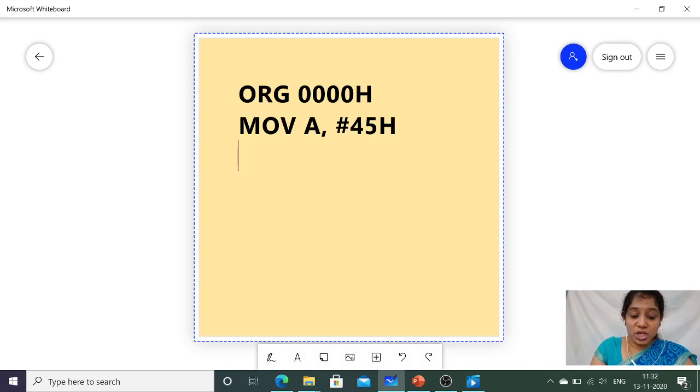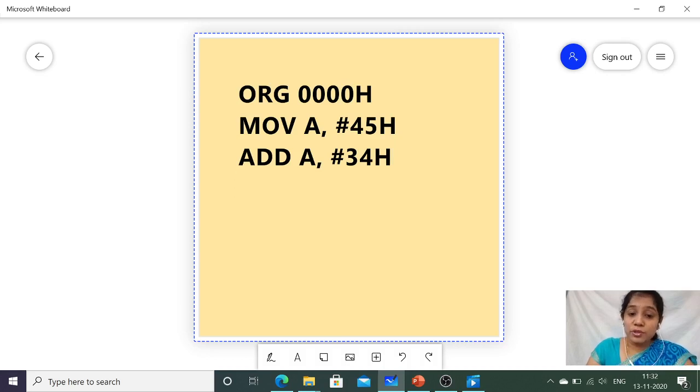Let me take another instruction, ADD A, #34H. So this is the third instruction where it adds the contents of accumulator. Previously the contents of accumulator was 45H, which will be added with the contents of immediate data, that is 34H. So after execution of this instruction, accumulator will be having the addition of these two numbers, 45 and 34. So what might be the answer? Yes, it is 79H. So after execution of this instruction, 79H will be stored in accumulator.